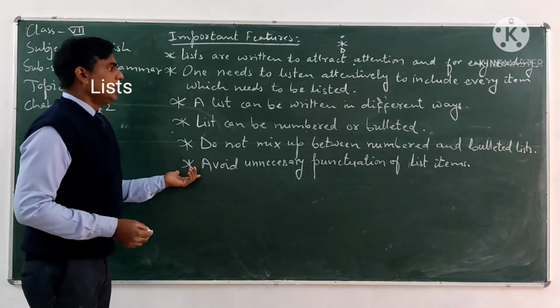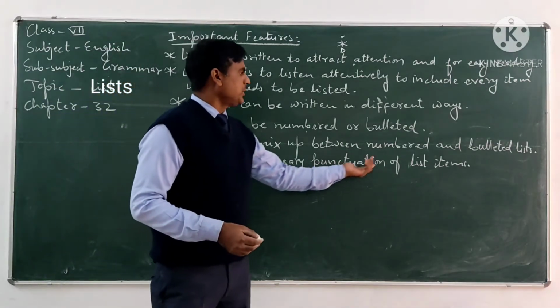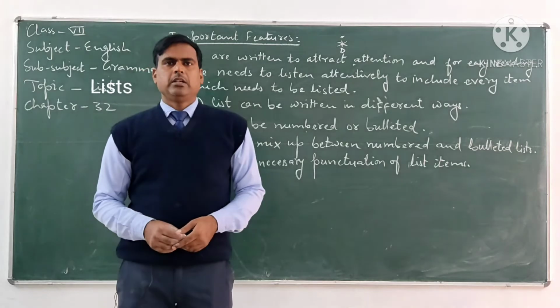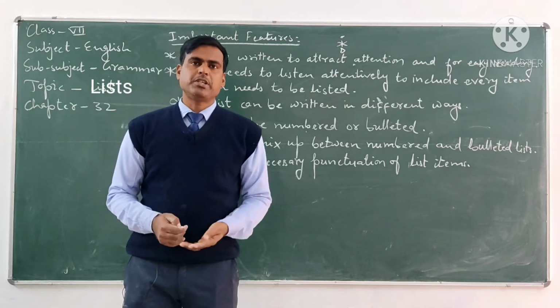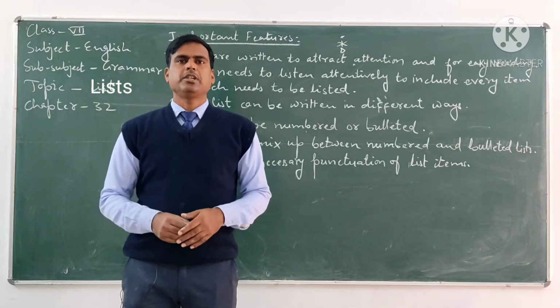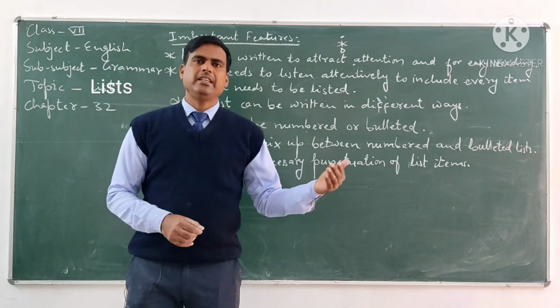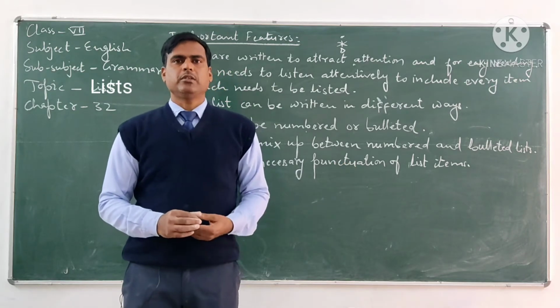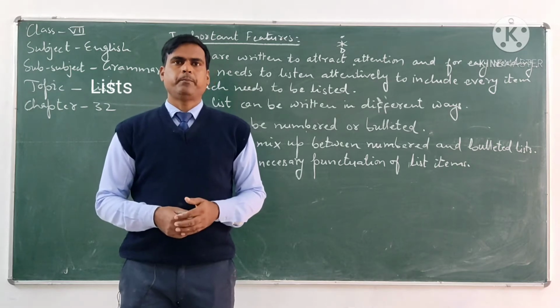Now the next one is avoid unnecessary punctuation of list items. If there isn't any necessity of using punctuation, then you avoid using punctuation. So avoid unnecessary punctuation of any item.